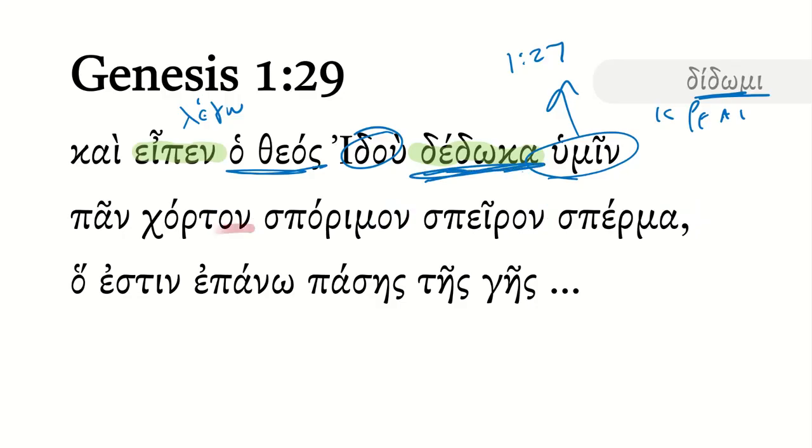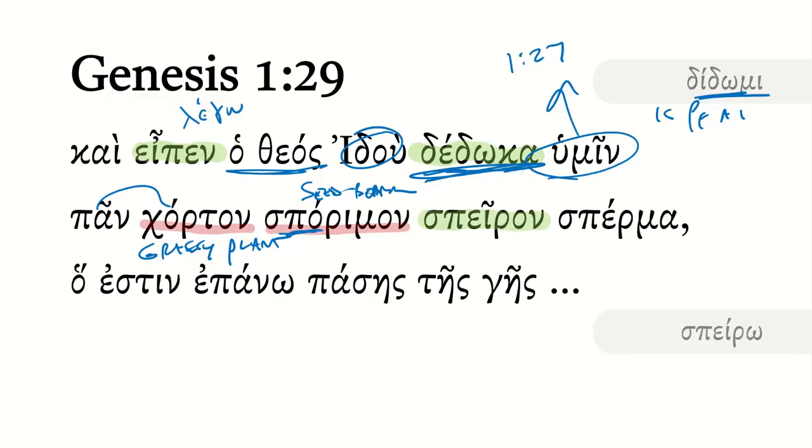And so let's begin with chorton here, and it's modified by pan, all. Chorton is a grassy plant or herbage or something like that. So he's giving every grassy plant. And then we have sporimon, speiron, sperma, which is kind of triply redundant here. Sporimon means seed-bearing, and you can actually see sort of spore under the hood. So this is seed-bearing.